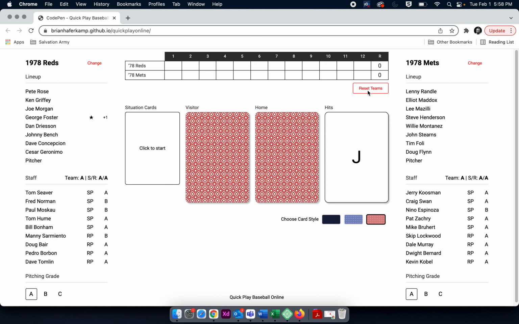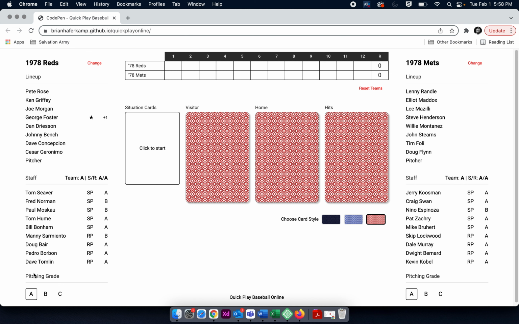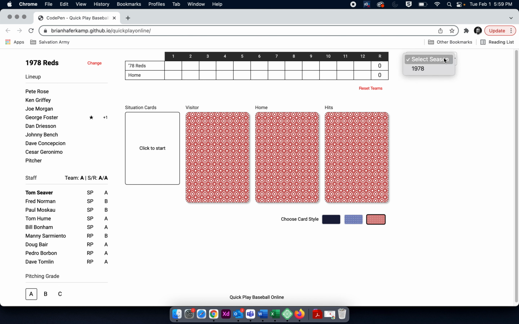Now let's take a look at the pitchers. The pitchers are down here, and you can also click on their names to keep track of who's pitching at the moment. There are a couple of different ways that you can handle pitching in quick play baseball. And one is to do just an overall team grade. And so you can see that that's coordinated with the grade down here. So you have basically set this to A, and for the whole game, anytime the Reds are pitching, it would be an A. Anytime the Mets are pitching, it would also be an A. Now, let's change this to the Dodgers, and you can see.